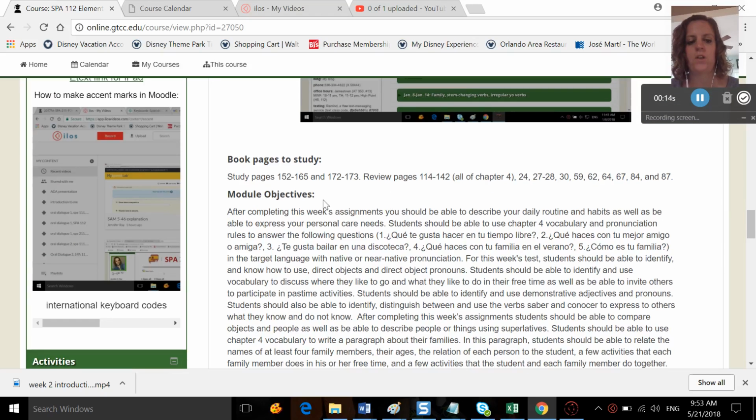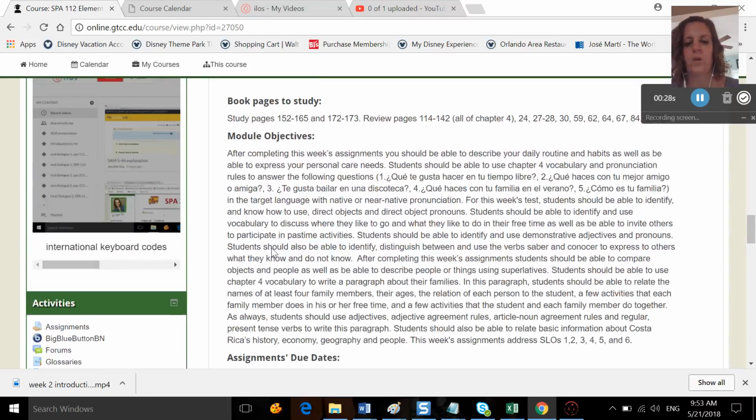Okay, so these are the pages that you're going to want to study, 152 to 165 and 172 to 173. You're going to want to review all of chapter 4, and these are some other pages in the text that you'll want to review as well. What are you hoping to do at the end of this week? You should be able to describe your daily routine and habits, as well as be able to express your personal care needs. You should be able to use chapter 4 vocabulary and pronunciation rules to answer the following questions.